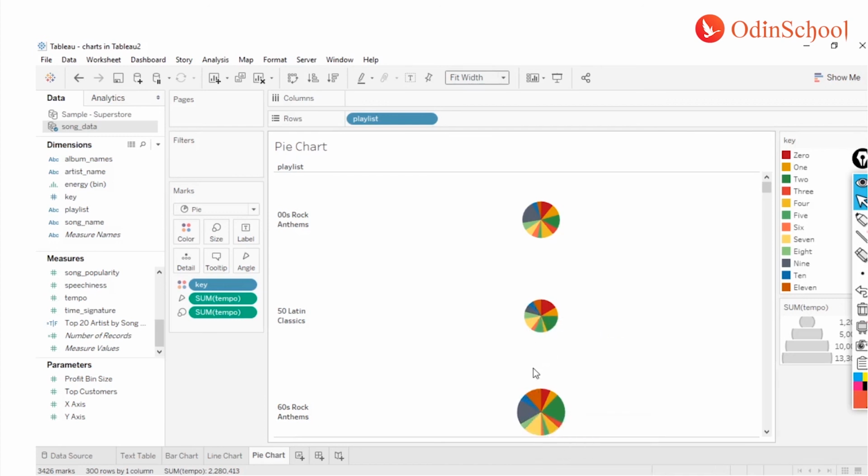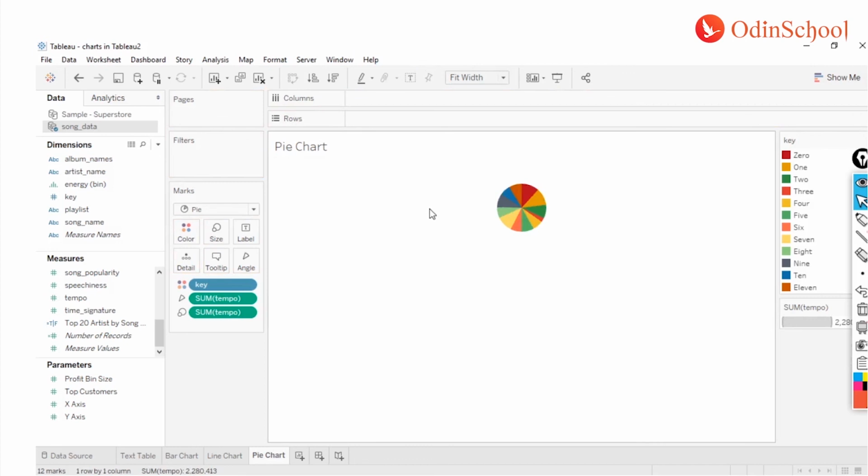It's really tough. So we should avoid this kind of chart, which has multiple dimensions, bigger in size and bigger in slice areas. Generally go for one dimension and one measure. I think that's the best way. But yeah, the choice is yours.